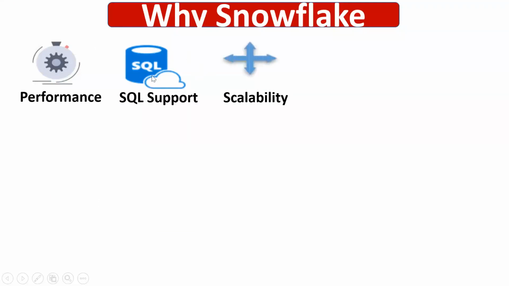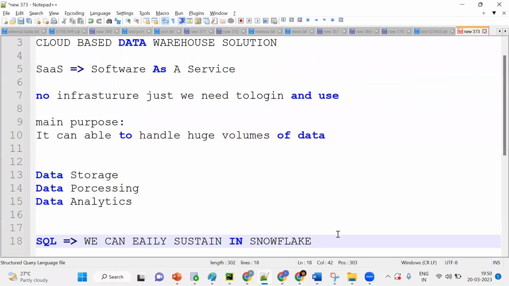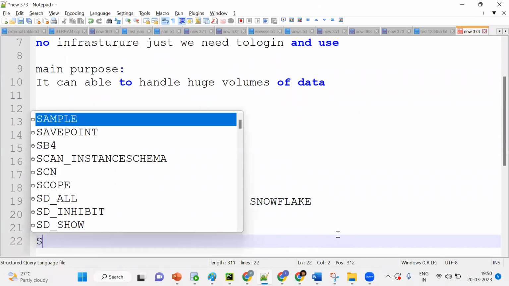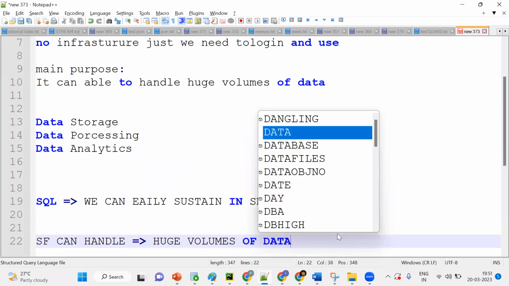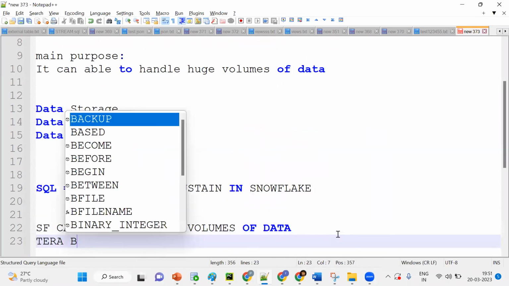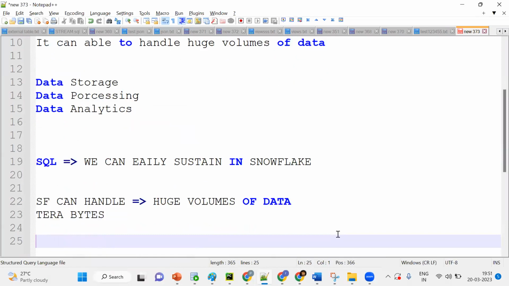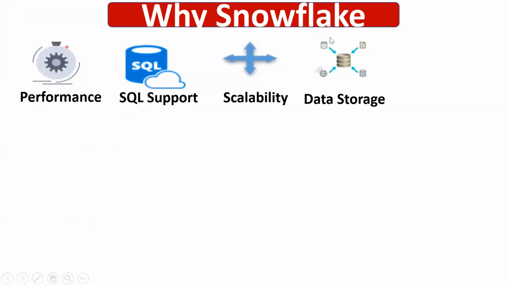Next is scalability. As I said earlier about data storage, is there any limit for volume? There is no limit. Snowflake can handle huge volumes of data. Mostly in real time there will be terabytes of data, when we want to migrate from one database to Snowflake. We'll see all this in detail. The main advantage is that it can handle huge volumes of data.